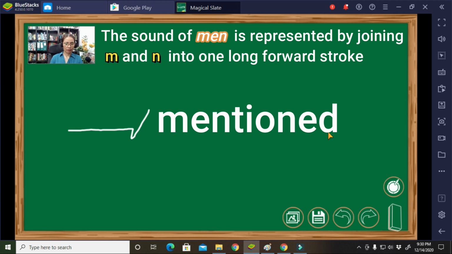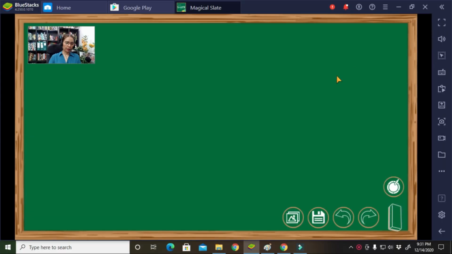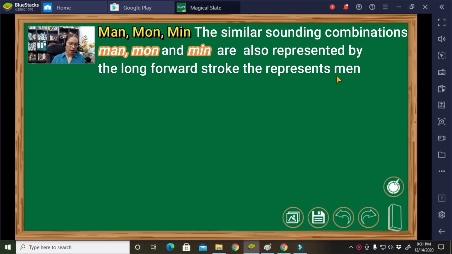Very good. Alright. Those are examples of men. Okay. The rule in man, mon, mean also applies the same rule in the men. We have to join the M and N. Alright. Now, let's have an example.